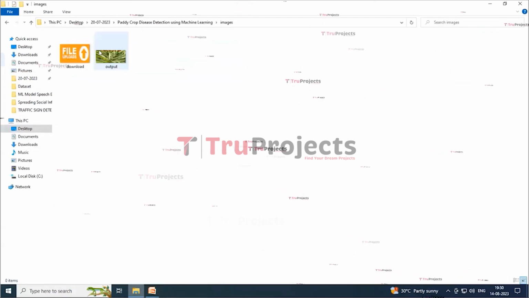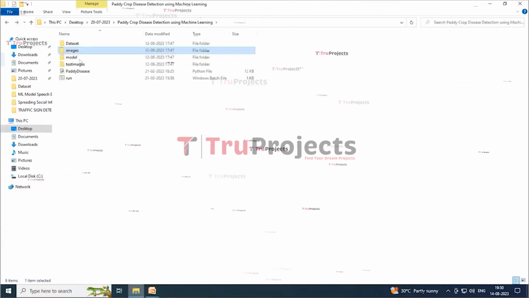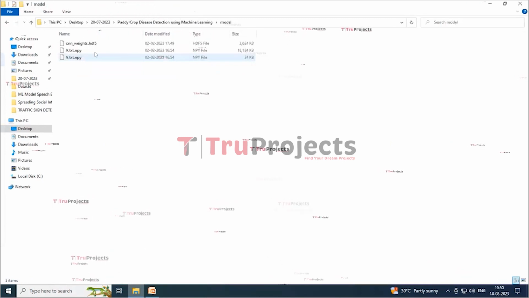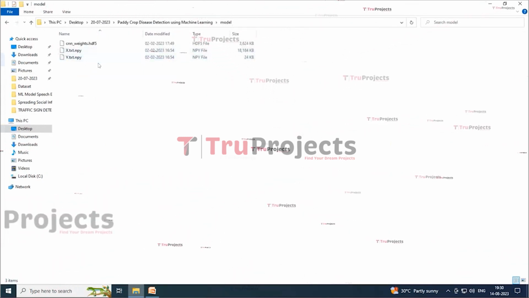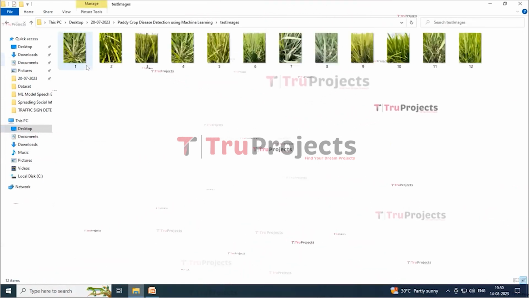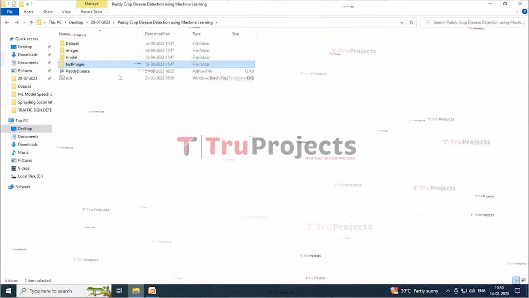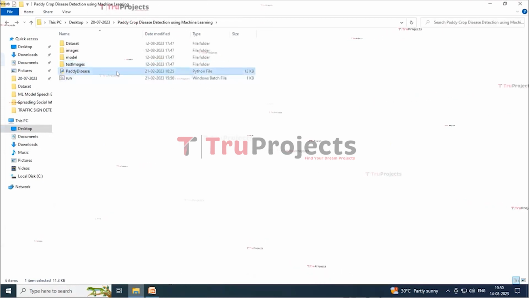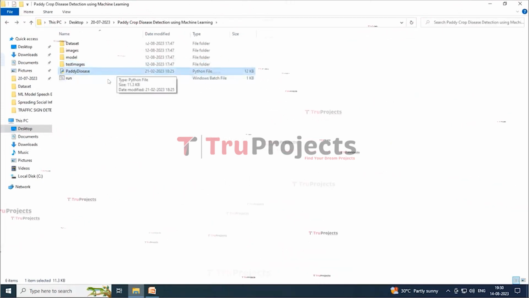Another folder is named images, in which we have some images. The folder named model contains some .npy files. The other folder, named test images, contains some images for testing. And this paddy disease file is a Python file which contains the Python script.